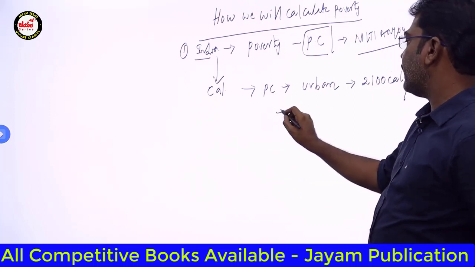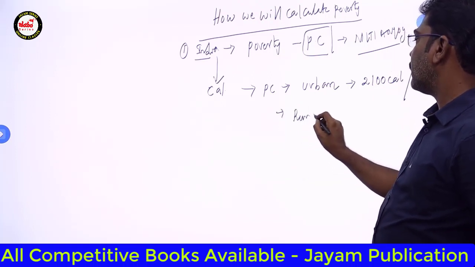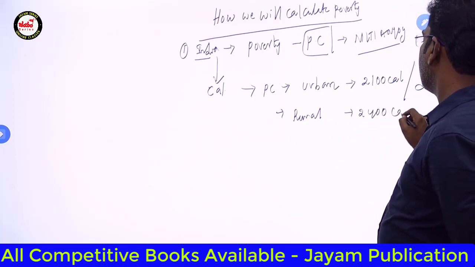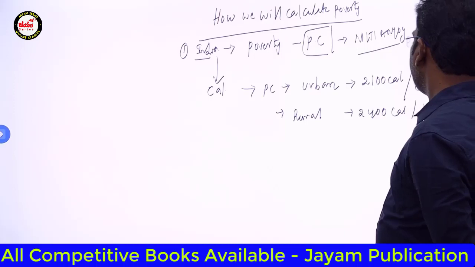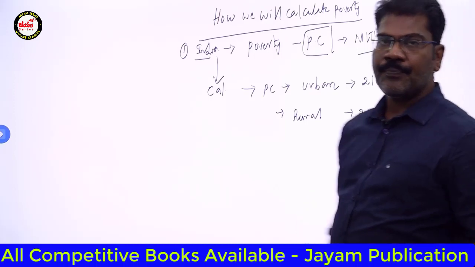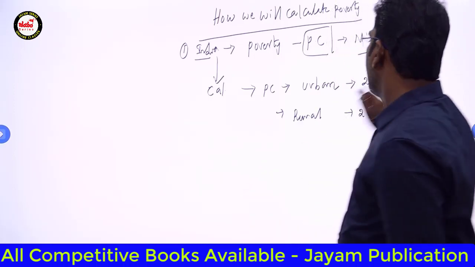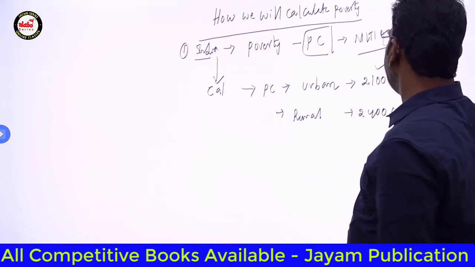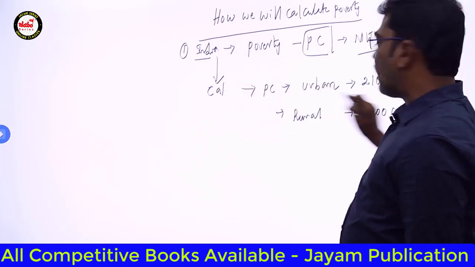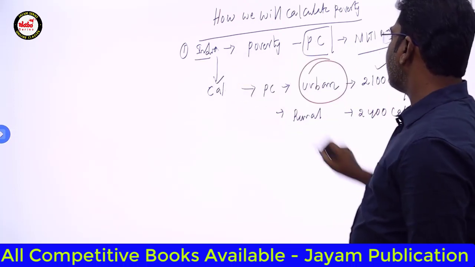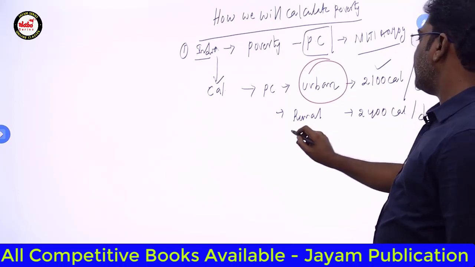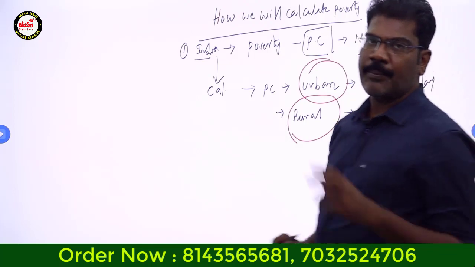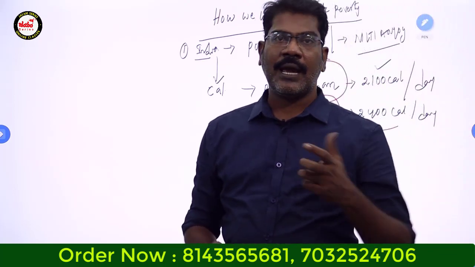When it comes to the rural areas, it is 2400 calories per day. Means the people who are not in a position to get at least 2100 calories per day will be treated as poor if they are in the urban areas. When it comes to the rural areas, it is 2400. Why? When compared to urban areas, why are rural area calories more?